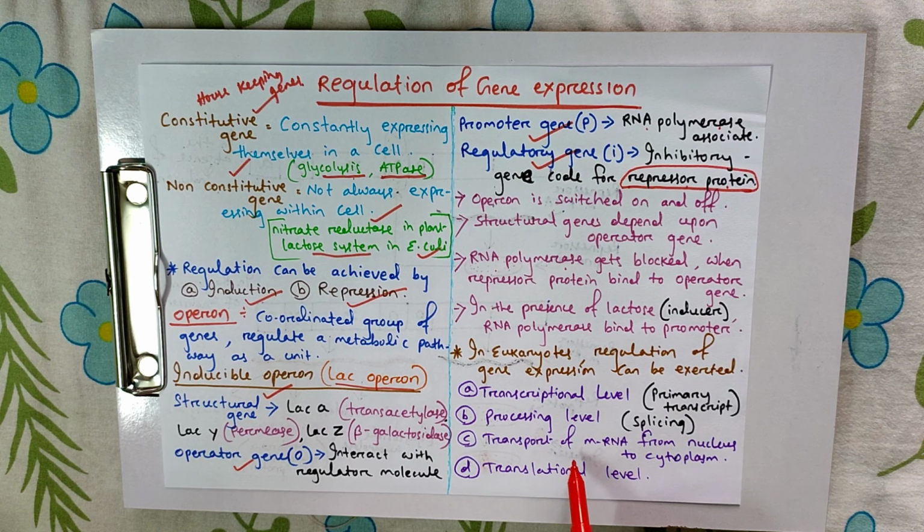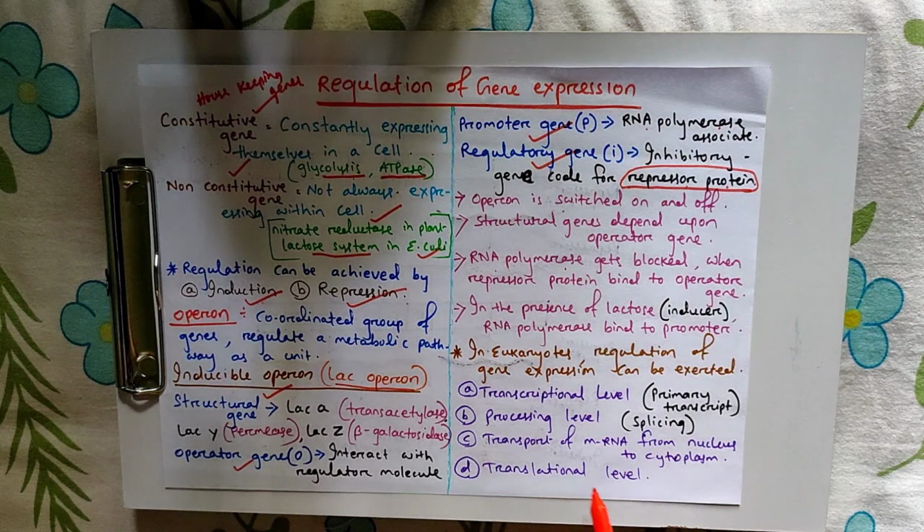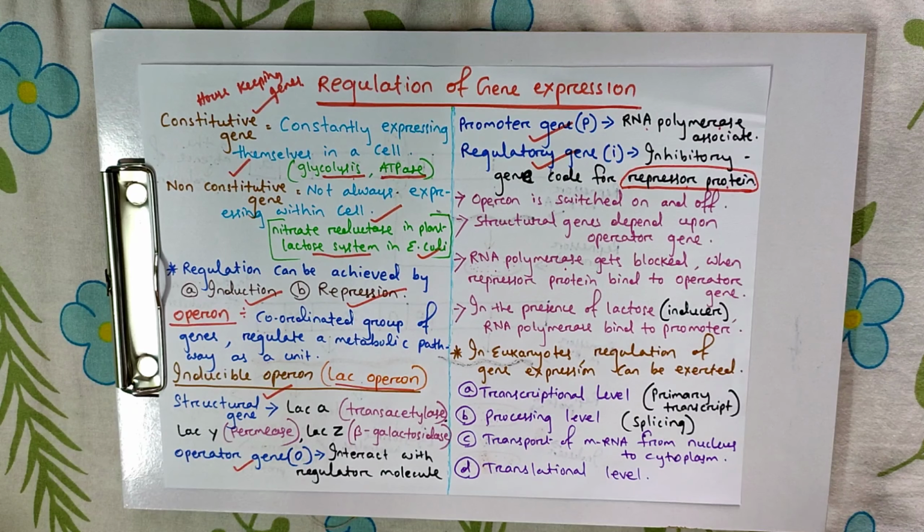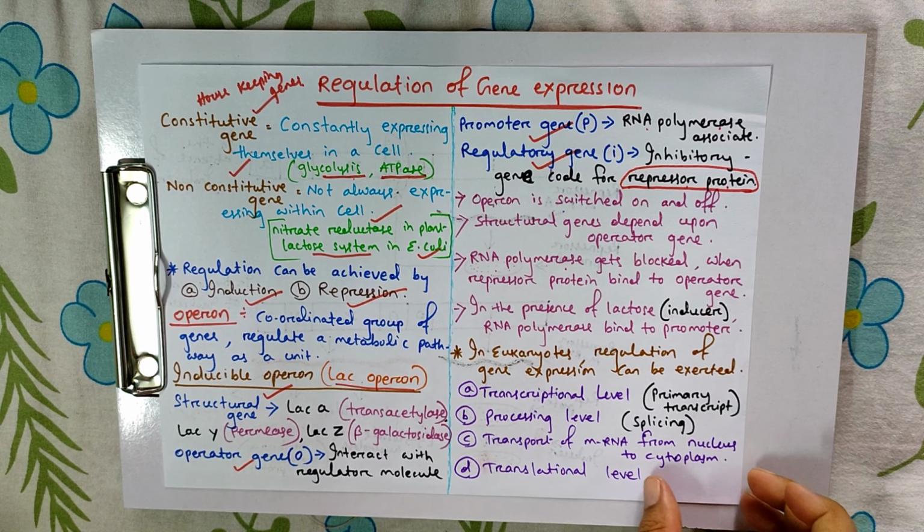The third one is transport of mRNA from nucleus to cytoplasm. And the fourth one is the translational level. In this way, gene regulation is completed in eukaryotes.